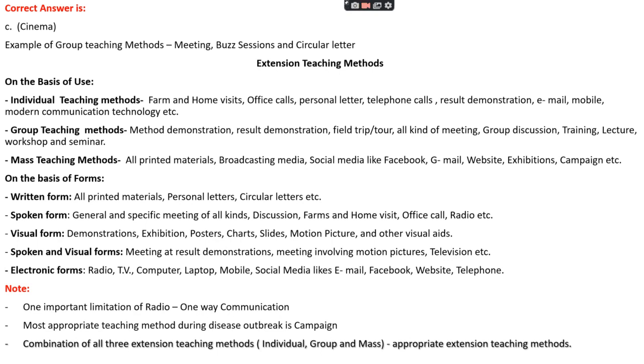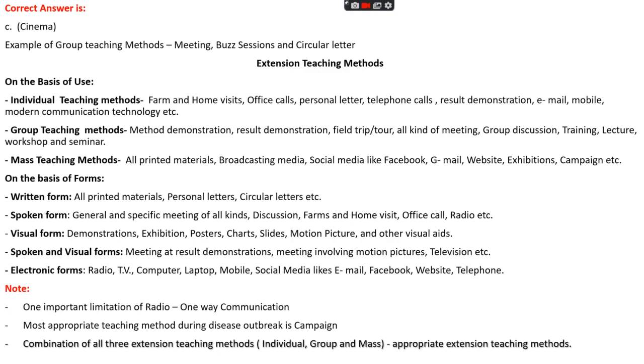Examples of group teaching methods are meeting, buzz sessions, and circular letter. On the basis of use, extension teaching methods are divided into three categories: individual teaching method, group teaching method, and mass teaching method. Examples of individual teaching methods are farm and home visit, office call, personal letter, telephone call, result demonstration, email, mobile, and modern communication technology, etc.